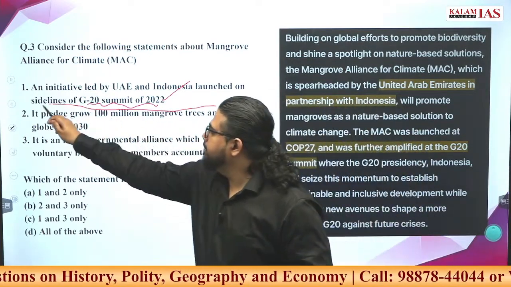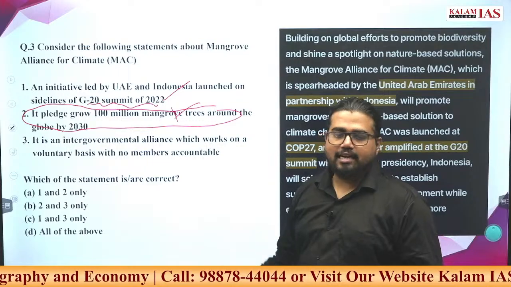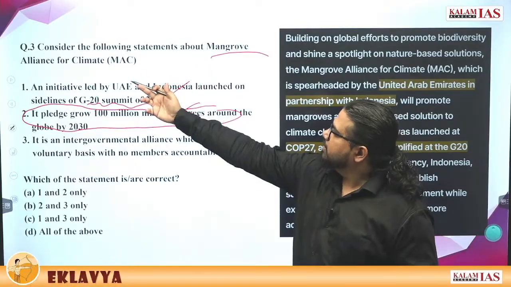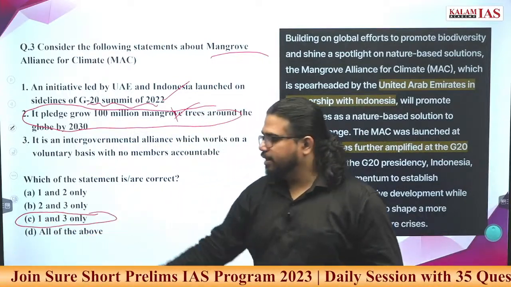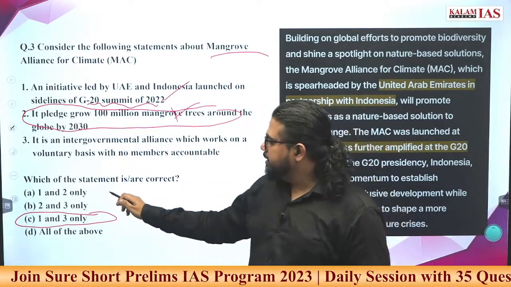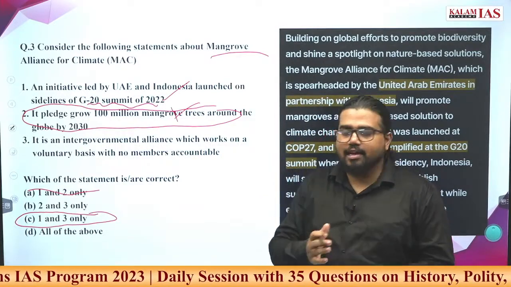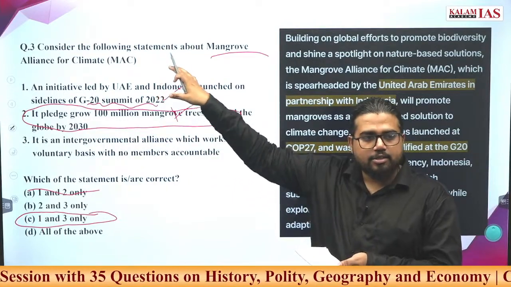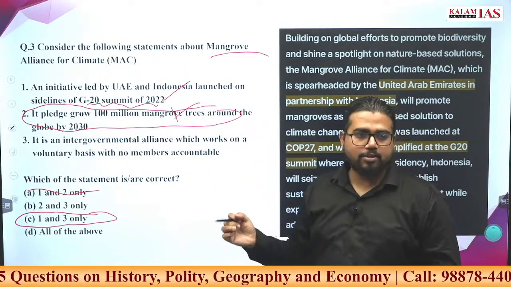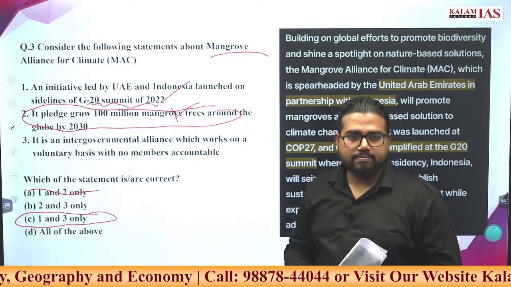This factual statement is not correct. There is no such 100 million tree target under this Mangrove Alliance for Climate. So our answer here is 1 and 3. At least you should be able to identify that A cannot be the answer, because unless you exactly know there is such a provision under this agreement, you should take this statement as wrong, because this is against the general trend in the sector. Go ahead.